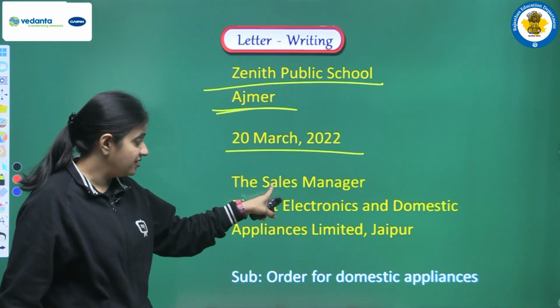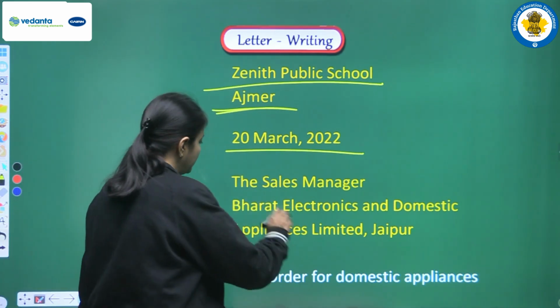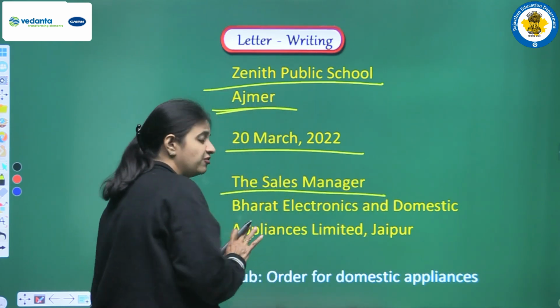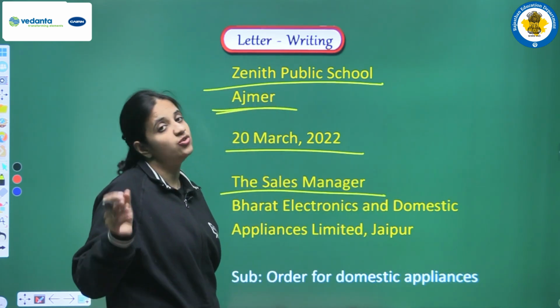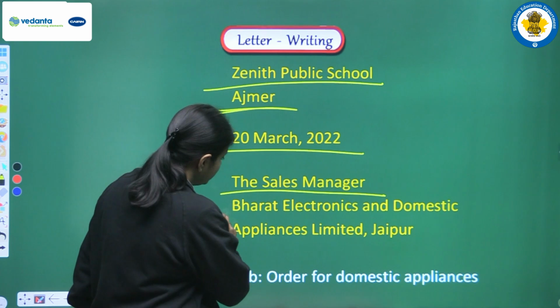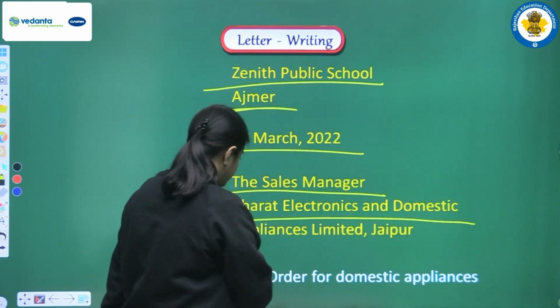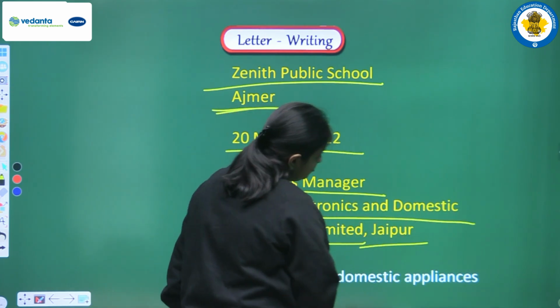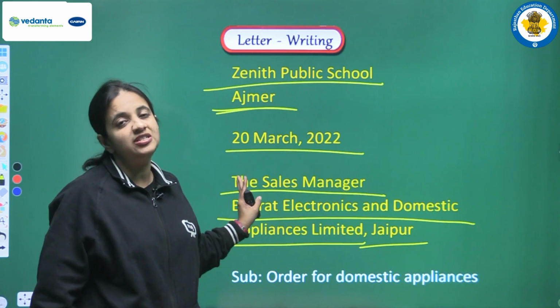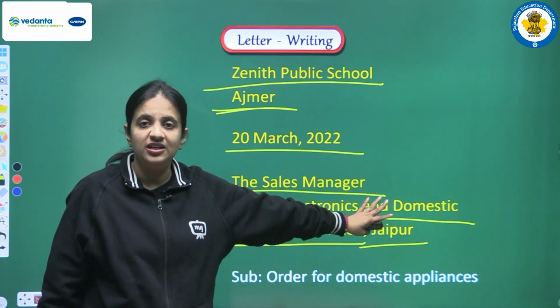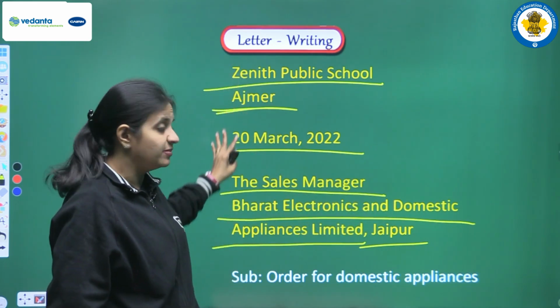Next we have to address the sales manager. So we are writing the sales manager. The name of the firm was also there in the question, so we are using the same firm, that is Bharat Electronics and Domestic Appliance Limited. And yes, we have to add Jaipur because this firm is situated at Jaipur. Okay, I hope this much is clear.